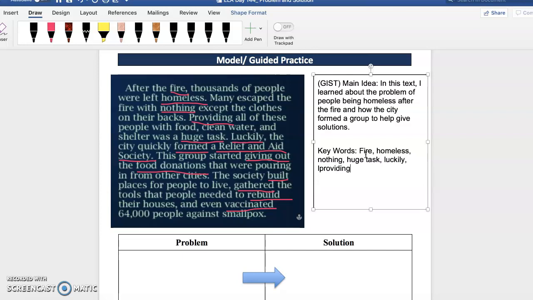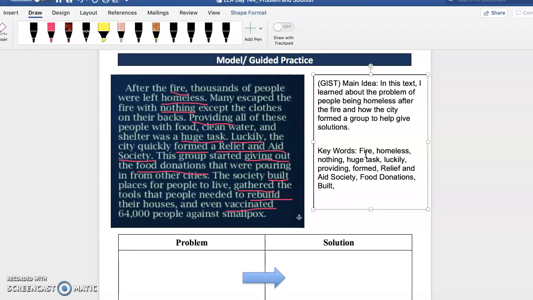Luckily, providing, I'm typing too fast, y'all, right? Formed, and then we have relief and aid society. We have food donations. These are the solutions, right?